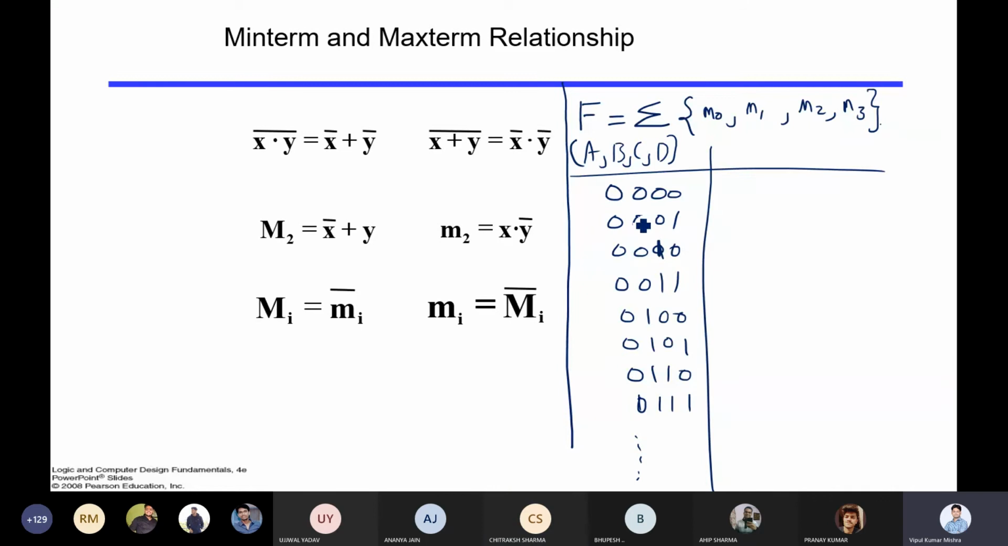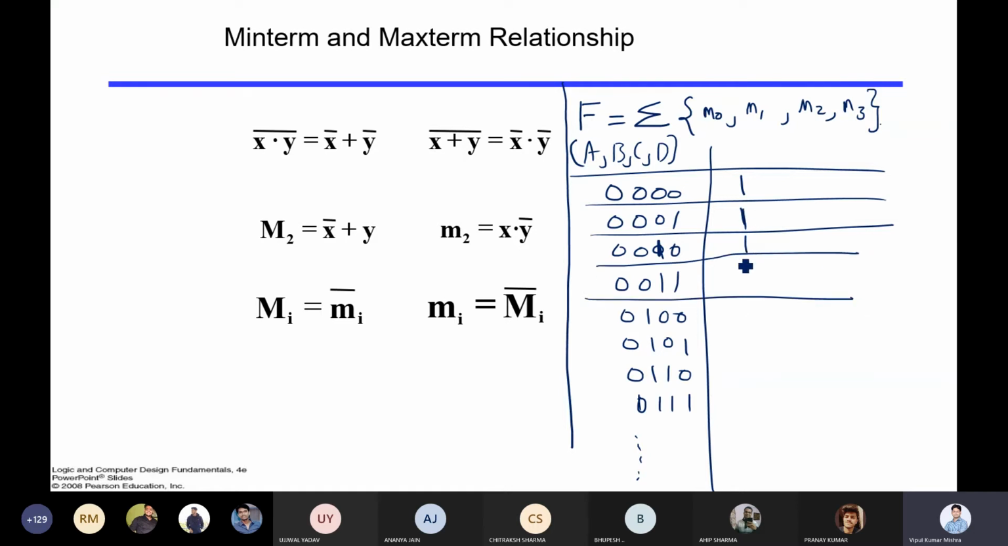So how exactly is it representing? It will say this function is represented. So M0 is there, so it will be 1. M1 is there, it will be 1. M2 will be there, it is 1. And M3 is there, it is 1. And all the remaining will be 0. In this way, you can represent the function. So this truth table is represented by this.